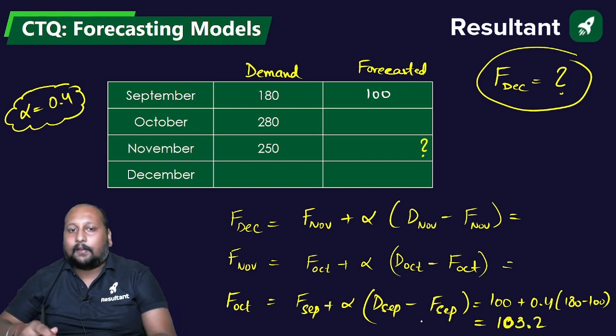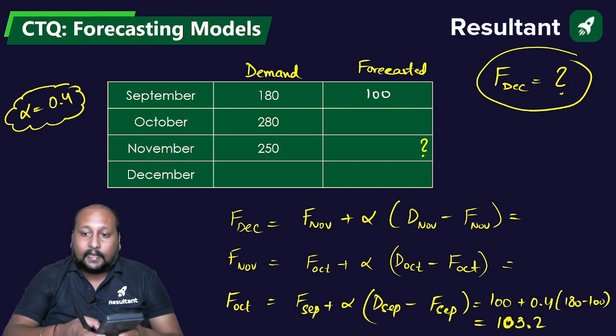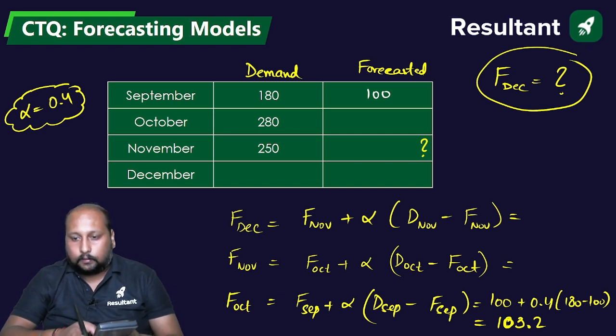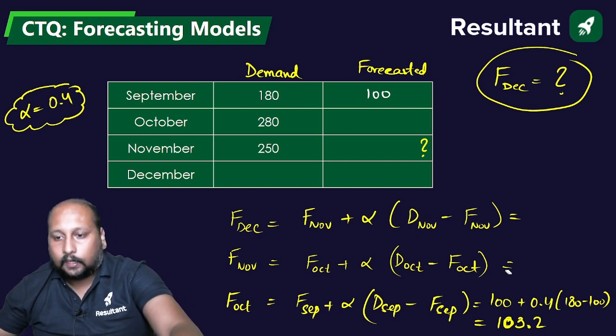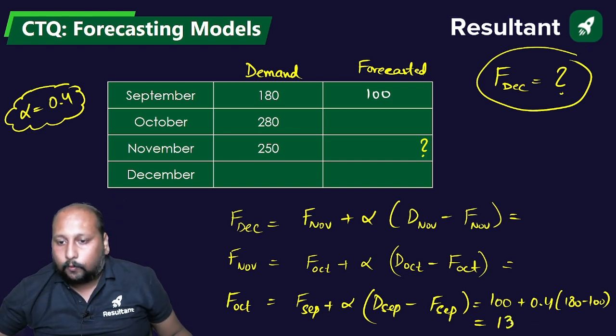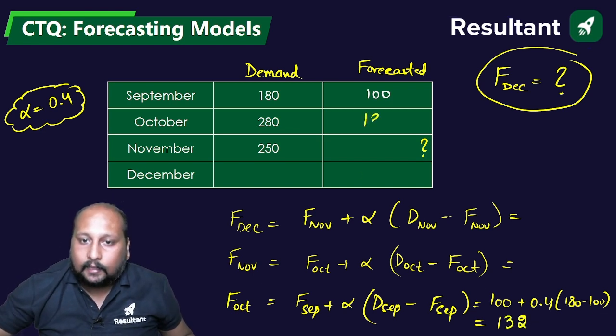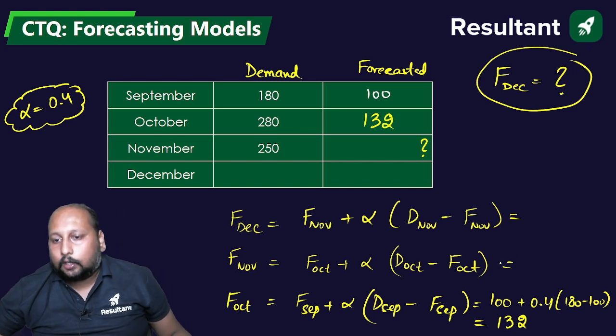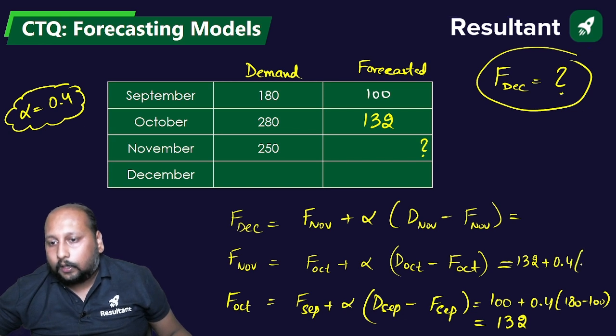Please check, are we getting 103.2? I think so. It's 80. Okay, it's 80. It is 132, right? 132. I was taking it as 132. 132 units. So we are getting this to be 132. So we can use this over here. So this will be equal to 132 plus 0.4 into 280 minus 132.